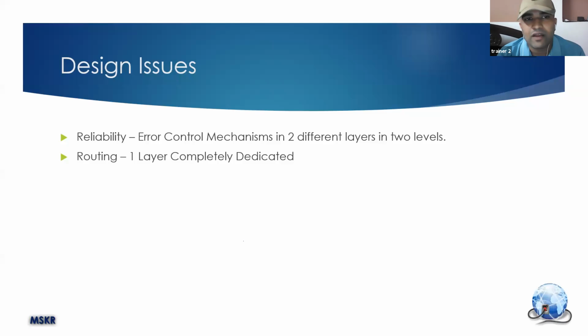Now, routing will be taken care of by one layer, which uses an address called the IP address, to see where exactly the system is and how to deliver the information to that system. When I ask you to go to Mumbai, you decide how to go. You take a bike to a bus stand, and from there a train.